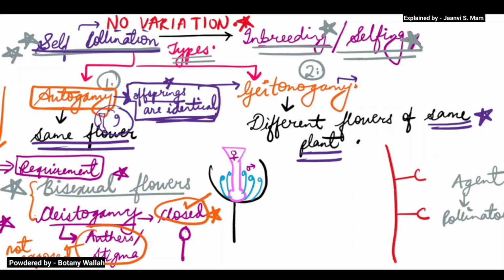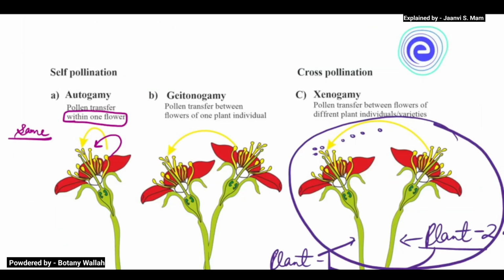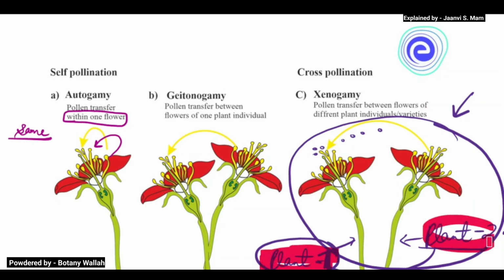But it does not bring any genetic variation. This diagram is of cross pollination, where there are two different plants, plant number one and plant number two. If there is a need of pollen transfer, then you need some pollinator, because without a pollinator you can't transfer the pollens.